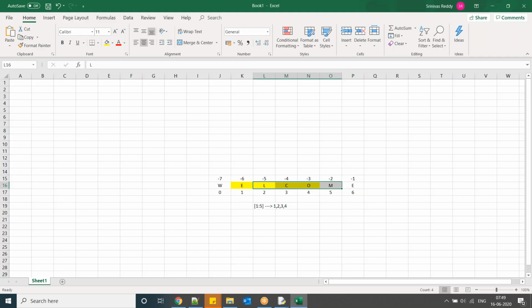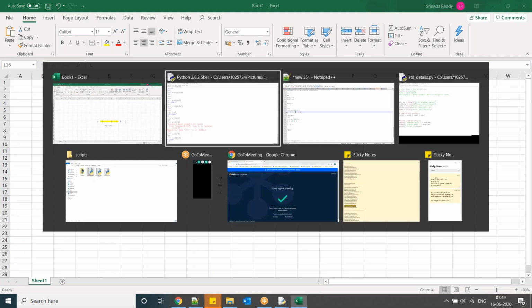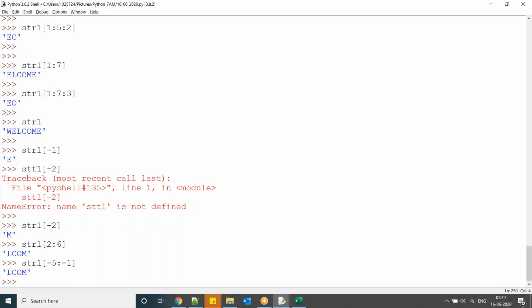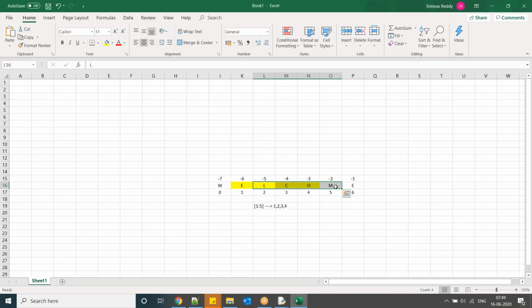Now the same thing you can go for -5 to -1. Same operations we can use.